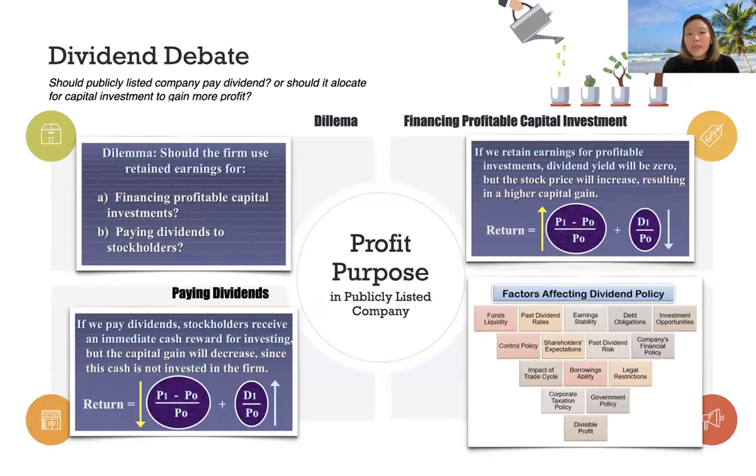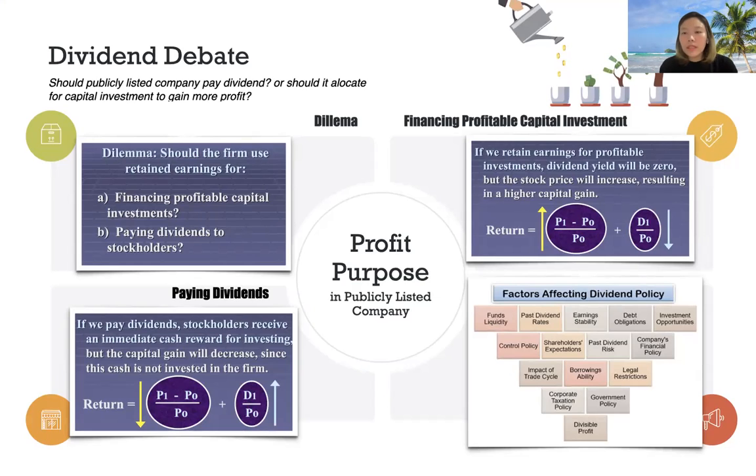If we pay dividends, stakeholders will receive an immediate cash reward for investing, but the capital gain will decrease since this cash is not invested in the firm. What about if we retain earnings for profitable investment? Dividend yield will be 0, but the stock price will increase, resulting in a higher capital gain.